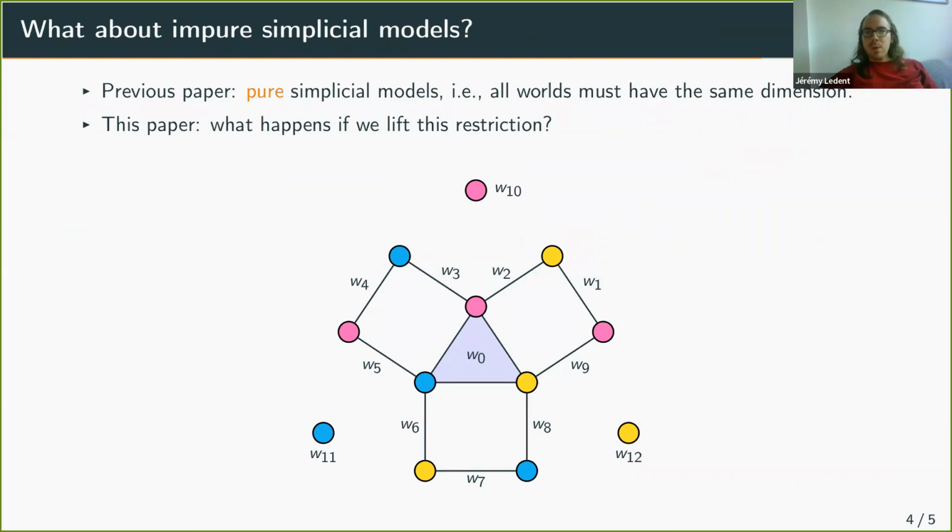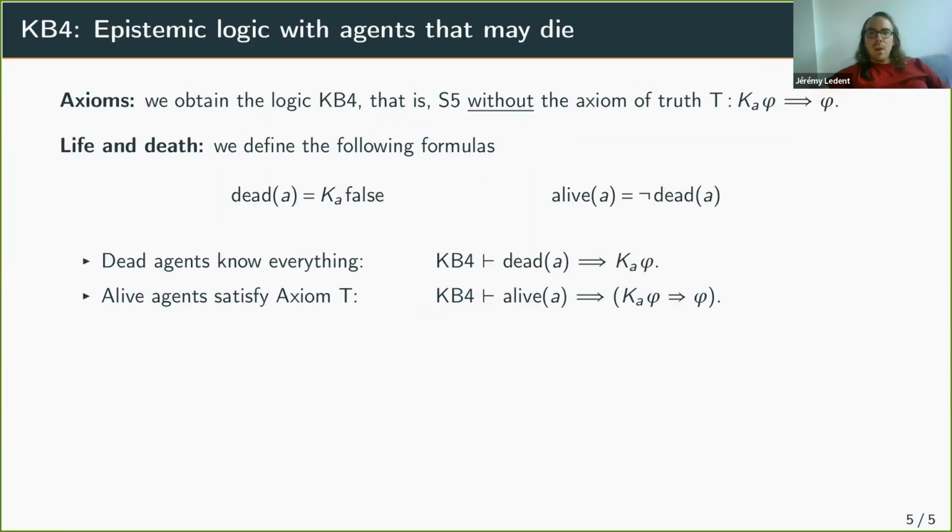This previous paper was focused on pure simplicial models, where all worlds must have the same dimension. What we do in this paper is we look at what happens if we lift this restriction. So we can have worlds with 3 agents, but other worlds with only 2 agents, or maybe only 1 agent. And this is useful in distributed computing, where we might want to consider situations where processes can crash during the execution. We studied the axiomatics of this new class of models, which is based on the logic KB4.